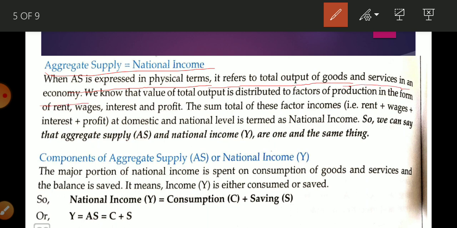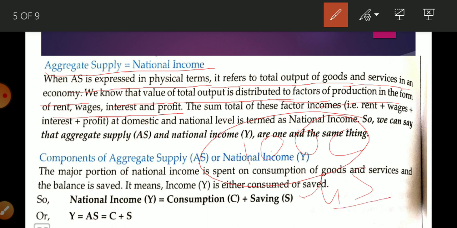Okay, if you are expressing NI, that is aggregate supply, in physical terms, it means it is going to reflect the whole number of all goods and services that are produced in the economy. Okay, we know that the value of total output is distributed to factors of production in the form of rent, wage, interest and profit. If suppose there is production of 100 crores worth of goods and services, the same amount will be distributed in the form of rent, interest, profit and wages.